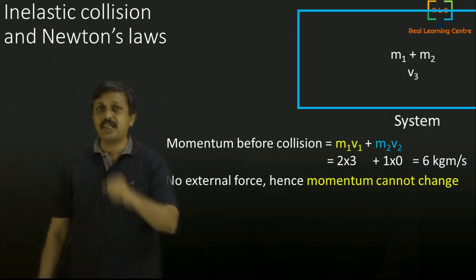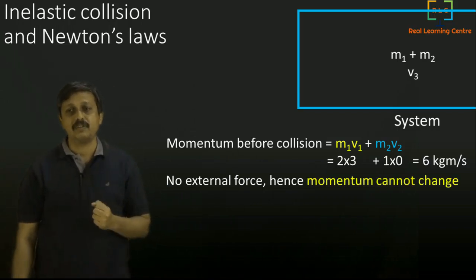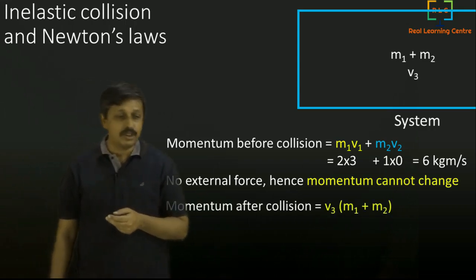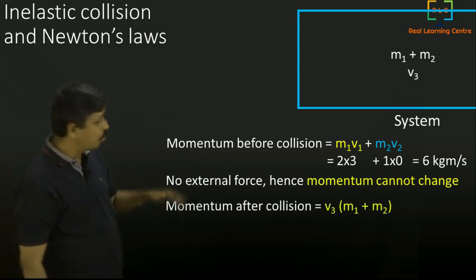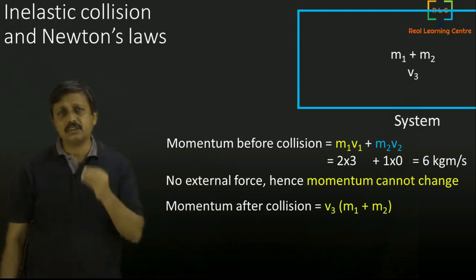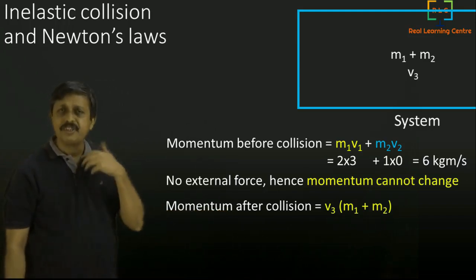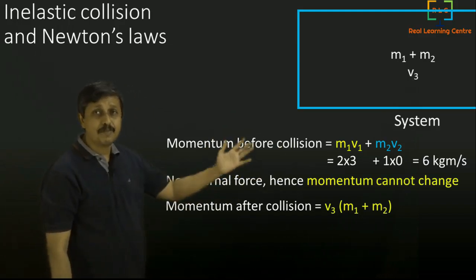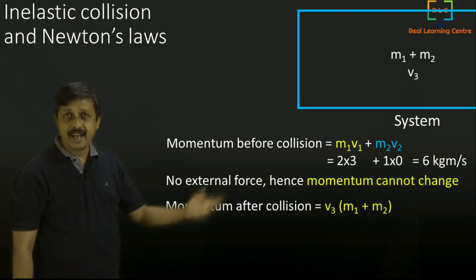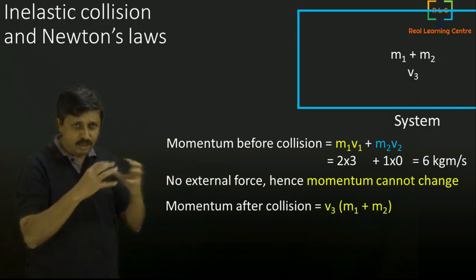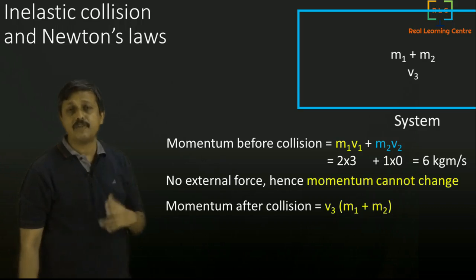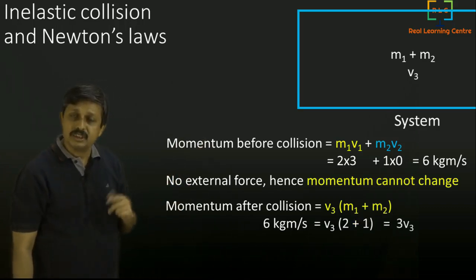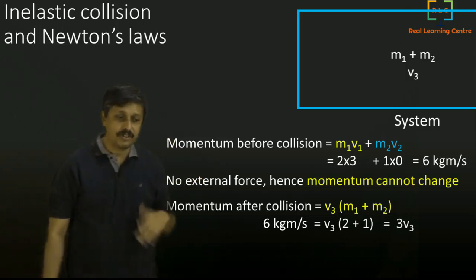So that is why we take the help of Newton's second law, where momentum cannot change without force. So now what we will do is calculate the momentum after collision. Momentum calculation is always about multiplying velocity and mass. So velocity is v3 and mass is m1 plus m2. Because those masses are clinging together, it is basically the addition of those two masses. That would be 3 v3, that is, v3 into 2 plus 1.